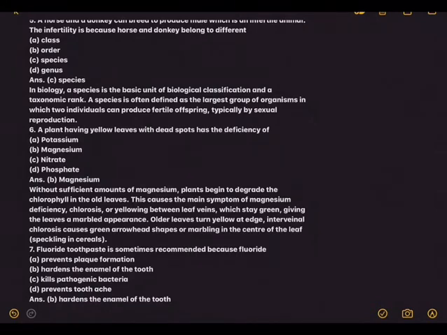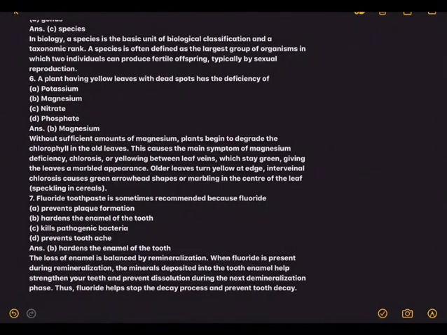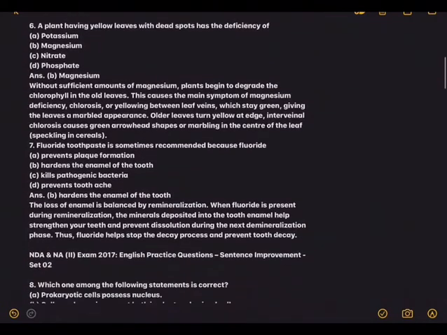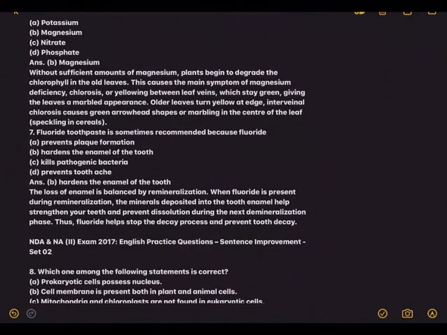Without sufficient amounts of magnesium, plants begin to degrade the chlorophyll A in old leaves. This causes the main symptom of magnesium deficiency, that is chlorosis or yellowing between leaf veins, which stay green, giving the leaves a marbled appearance. Older leaves turn yellow at the edge, and interveinal chlorosis causes green arrowhead shapes or marbling in the center of the leaf. This is called speckling in cereals.